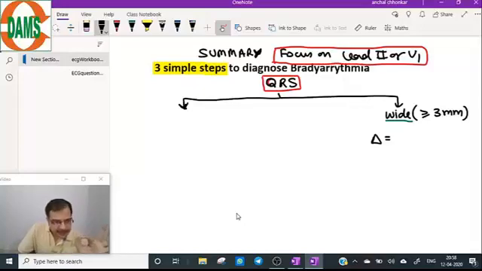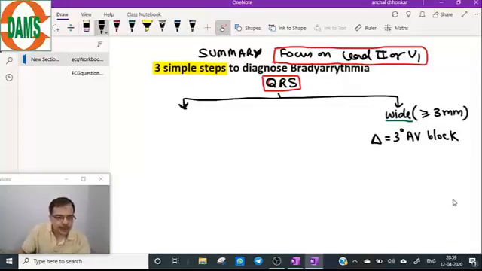If QRS complex is wide, do not look at anything else. Do not waste your time in the exams. Just see the QRS complex, and if it is wide, make a diagnosis that it is third degree AV block.